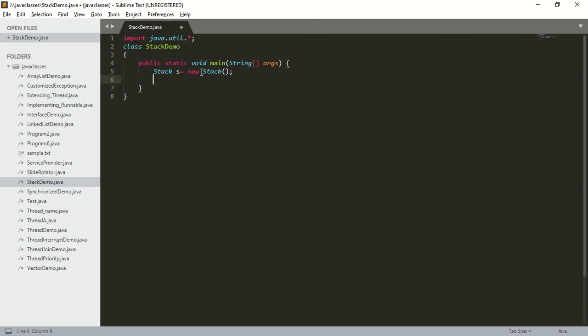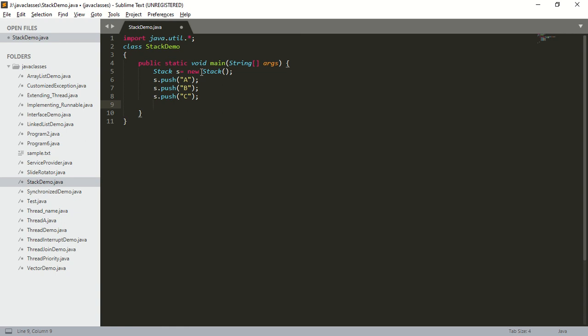Next, I want to insert elements inside this stack object. How to insert an object inside the stack? By calling the push method I can insert an object into the stack. So that is s dot push of, I should pass the object. I will pass A, and A will be inserted. I will pass one more object, s dot push of B. B will be inserted. Next, s dot push of C. C will be inserted into the stack.